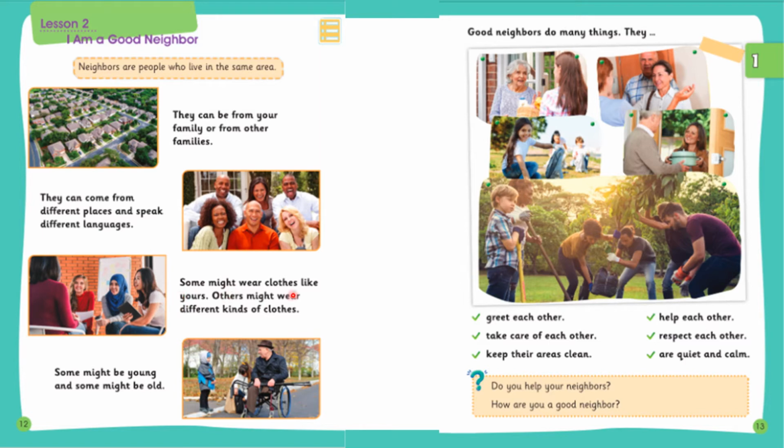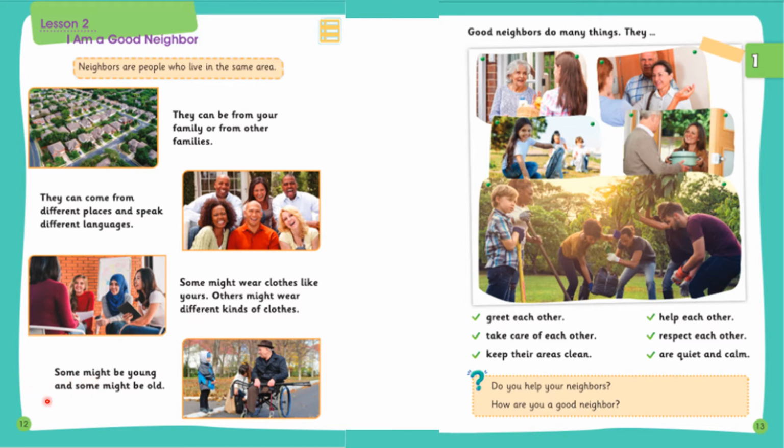Some might wear clothes like yours. Others might wear different kinds of clothes. Because they are from different places, they don't always wear alike. They have different clothes. Like we can see here, some of them are wearing a t-shirt and pants. Some are wearing a scarf on their head. Some people, like people from India and Pakistan, are having totally different kinds of dresses. When they are from different nations, they are usually wearing different clothes.